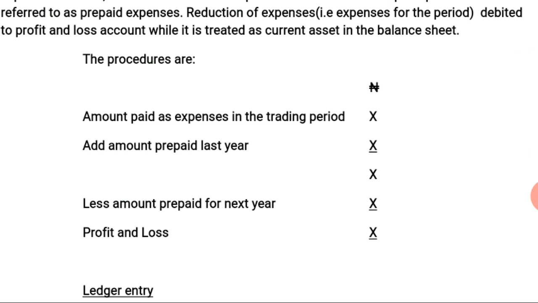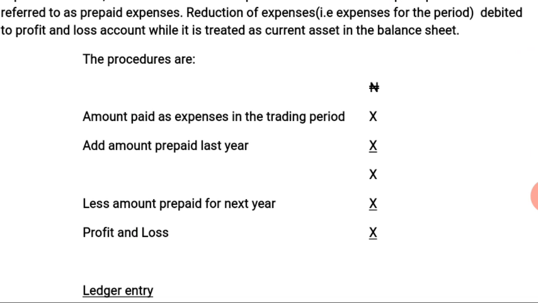The procedure for determining the amount to be transferred to the profit and loss account is this. We have the denomination naira. The amount paid as expenses in the trading period, add amount prepaid last year.